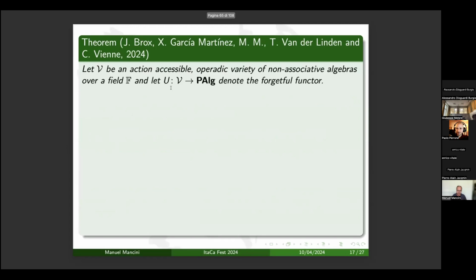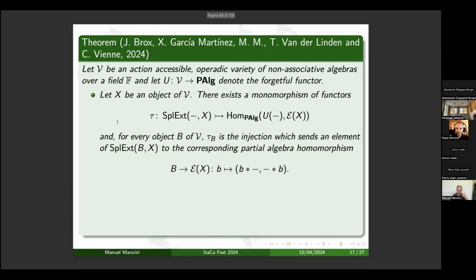And by considering the forgetful functor of the variety V inside the category of partial algebras, I can prove our main result. So we proved that for every object x in the variety V, there exists a monomorphism of functors from the functor of split extensions by x to the functor of morphisms of partial algebras, where the domain is a total algebra, is an algebra of V, and the codomain is the partial algebra E of x. So this is like a weak representation in the sense of Georgian Elides, but here the hom functor is taken in the category of partial algebras.